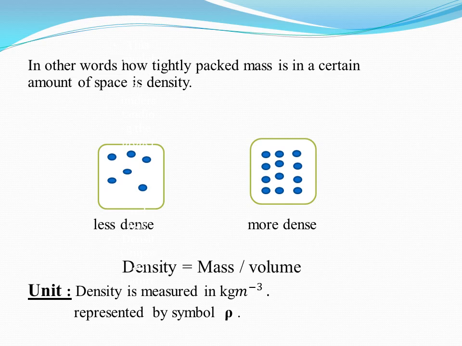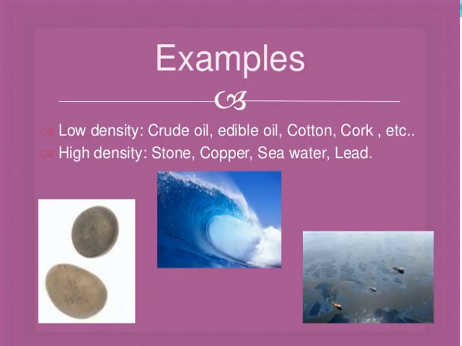The formula for finding density is mass per unit volume, and its unit is kilogram per meter cube or gram per centimeter cube. It is also represented by the Greek letter rho. Examples. Now we have different examples of low density objects as well as high density objects. The objects whose density is low are crude oil, edible oil, cotton, cork, and the high density objects are stone, copper, seawater, lead.